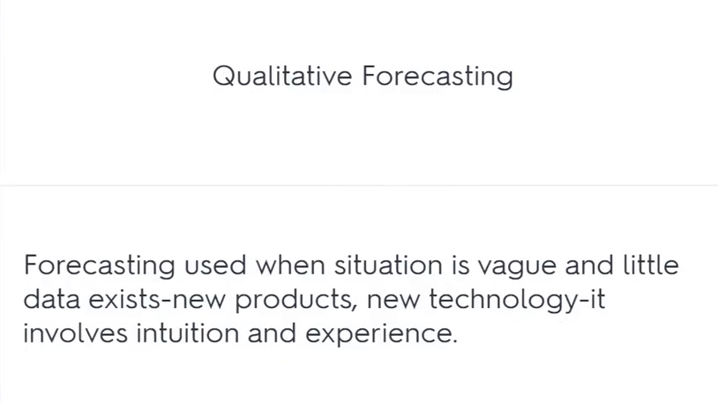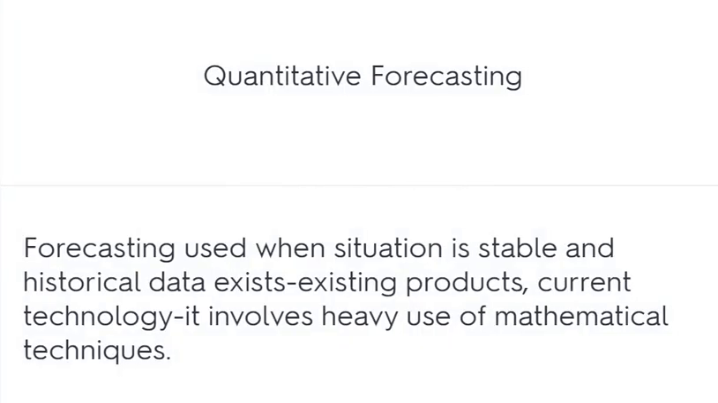Qualitative forecasting: forecasting used when the situation is vague and little data exists, such as new products and new technology. It involves intuition and experience. Quantitative forecasting: forecasting used when the situation is stable and historical data exists, such as existing products and current technology. It involves heavy use of mathematical techniques.